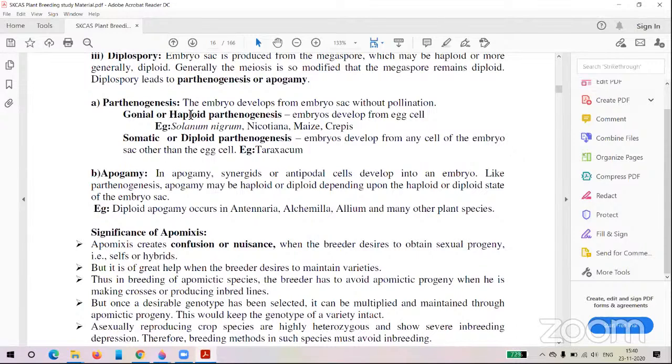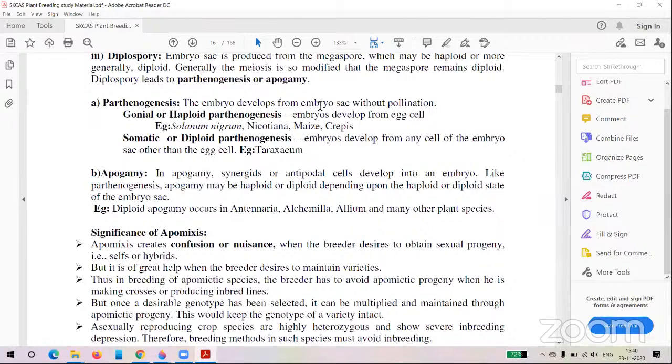Parthenogenesis means the development of the embryo from the egg cell of a haploid embryo sac.